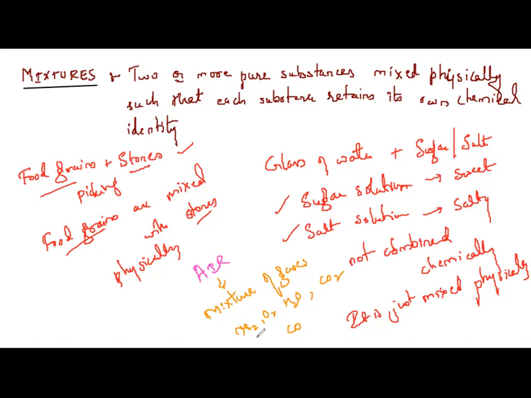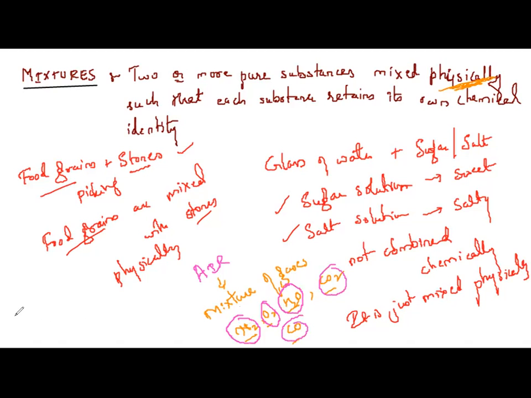It is two or more pure substances. This is a pure substance, this is a pure substance, this is also a pure substance. So it is two or more pure substances mixed physically, such that each substance retains its own chemical identity. The chemical identity of each substance remains the same.